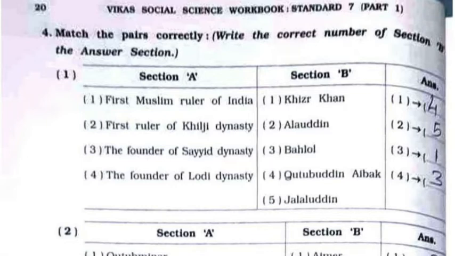Second, first ruler of Khilji dynasty. It's option number 5, Jalaluddin. Third, the founder of Sayyid dynasty. It's option number 1, Khizr Khan. Fourth, the founder of Lodi dynasty. It's option number 3, Behlol.